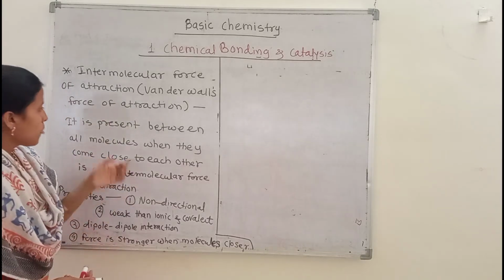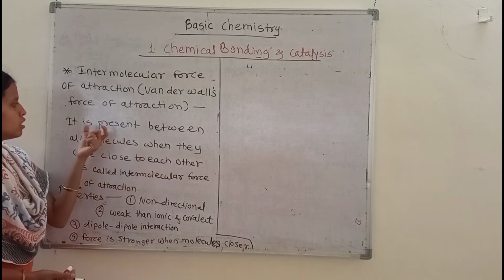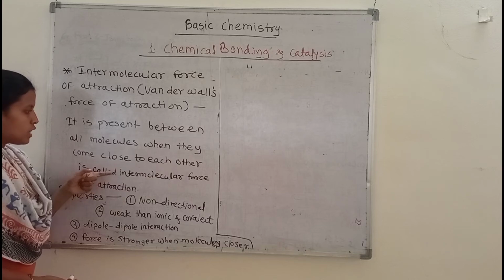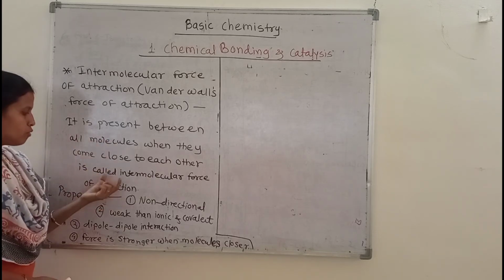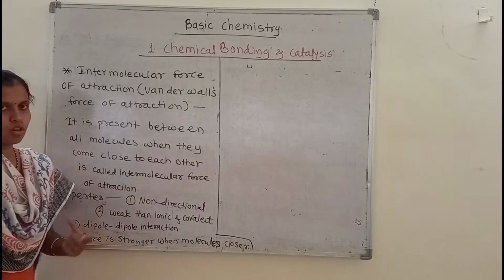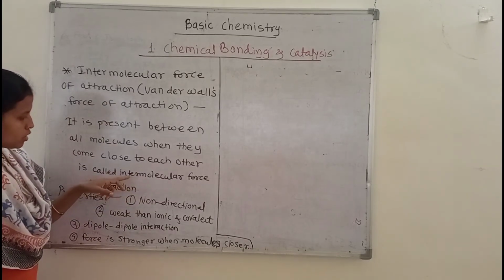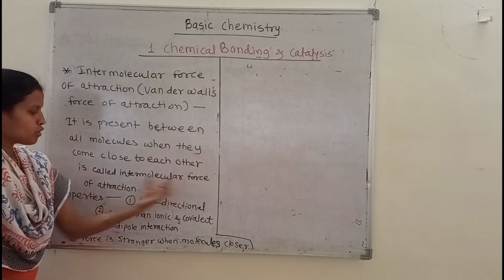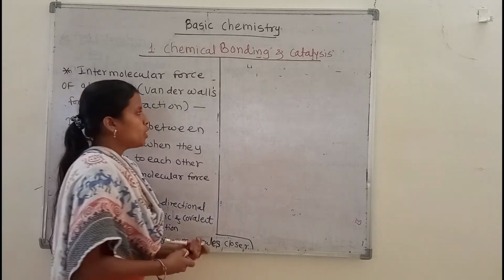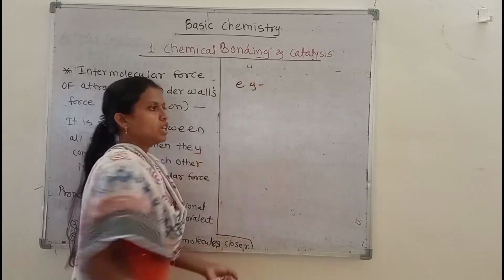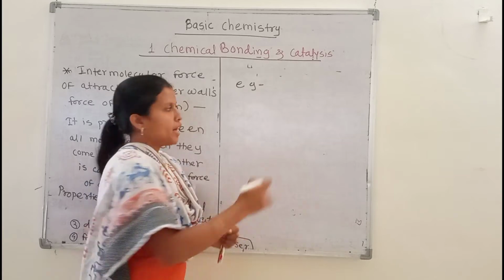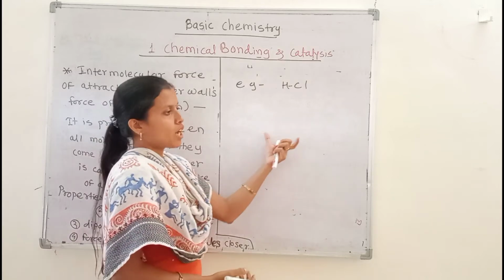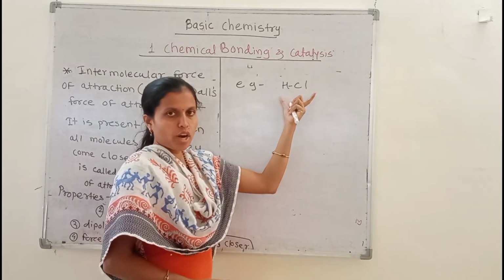The definition of intermolecular force of attraction is: when molecules come close to each other, the force of attraction that develops is called the intermolecular force of attraction. Intermolecular means the force of attraction developed in between the molecules. For example, in one jar we take hydrogen chloride solution, and in that jar many molecules of hydrogen chloride will be present.